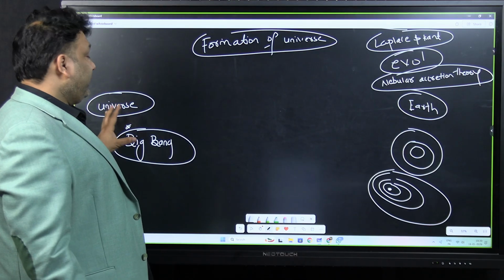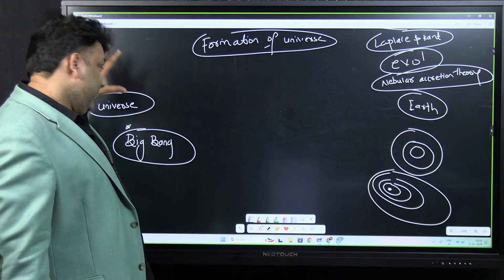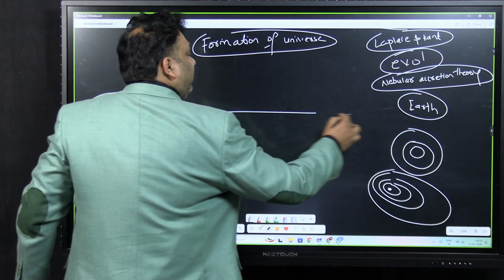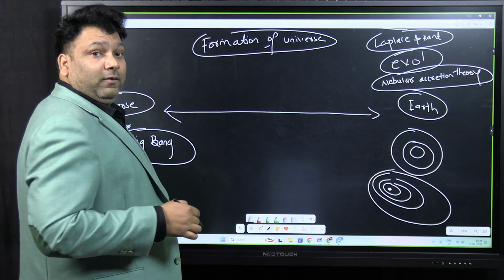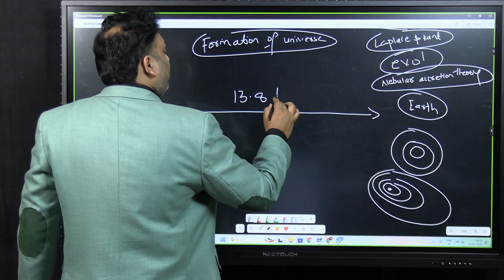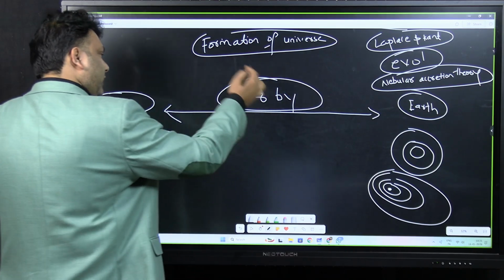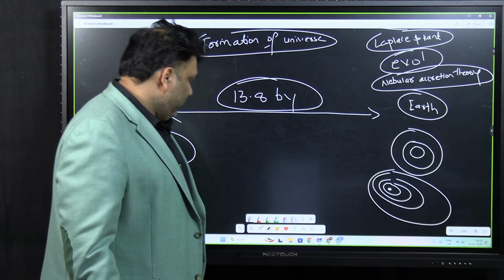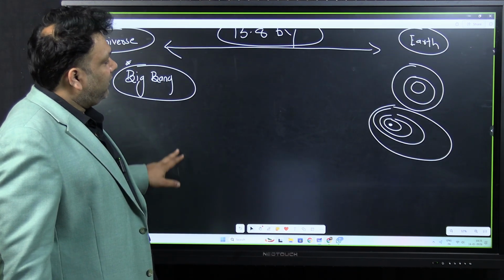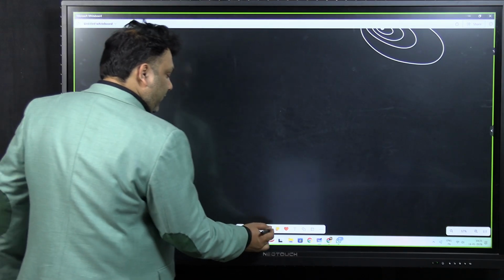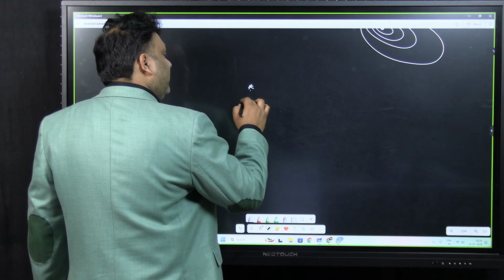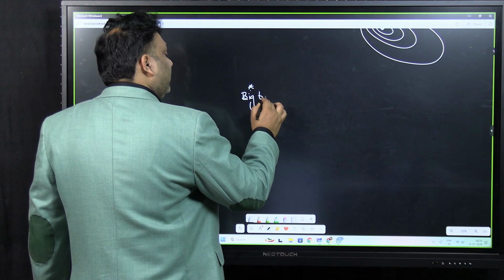So the universe is a byproduct of a revolutionary process as well as evolutionary process. Now what is lying in between, we'll see, right? So from the Big Bang to the formation of the earth, it has been around 13.8 billion years. Okay. Now again, other things you'll be learning in science and technology, but again I'm asking you, everybody knows, you guys told me that you know a lot of things, right? So let's assume the universe, the formation point is this. At this point the universe has been formed. So this is the point of the Big Bang.